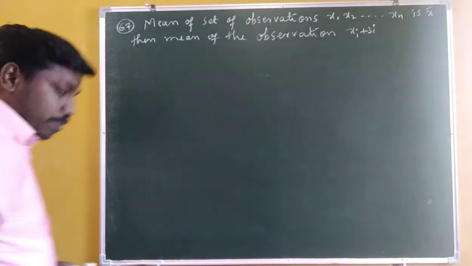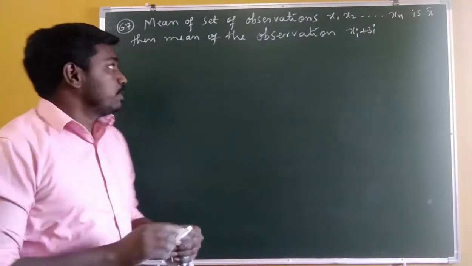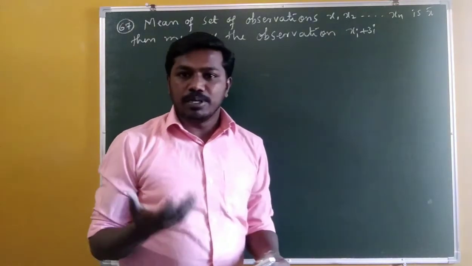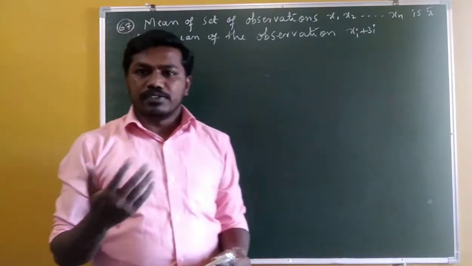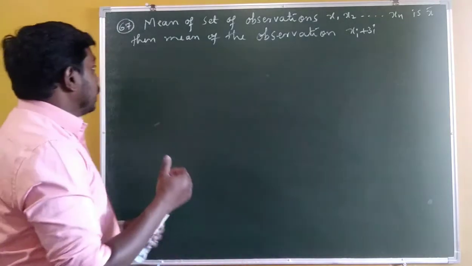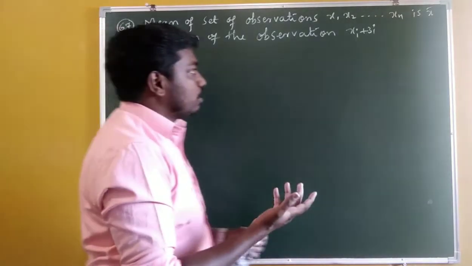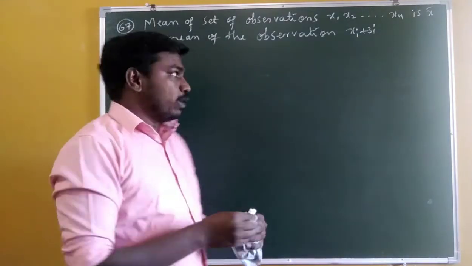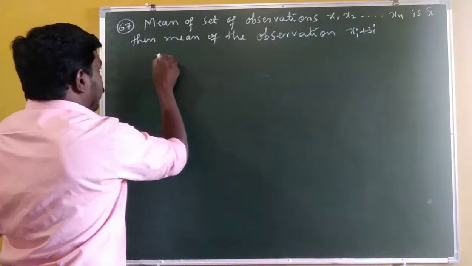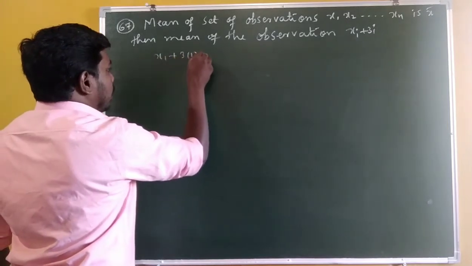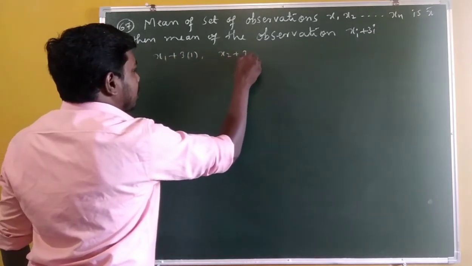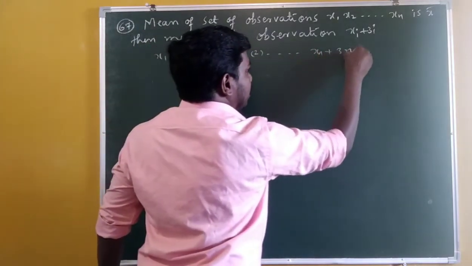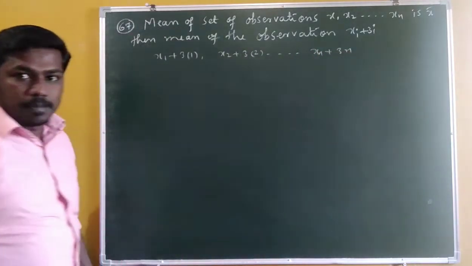So next, question number 67 is very simple. The mean of a set of observations x1 to xn is x bar, means sum of x1 to xn divided by n is x bar, and the mean of observations xi plus 3i, where i varies from 1 to n. What is the mean of x1 plus 3 into 1, x2 plus 3 into 2, and so on, xn plus 3n? So what is the mean of these observations?